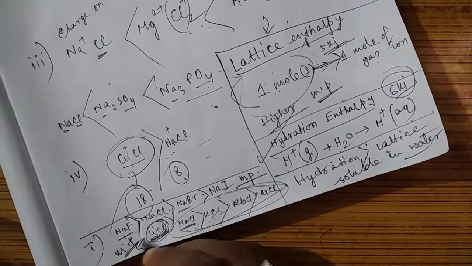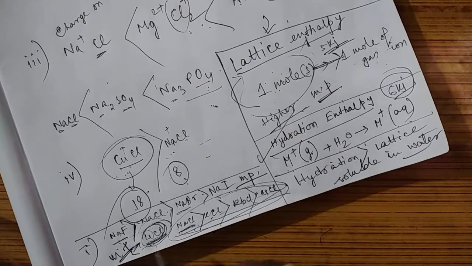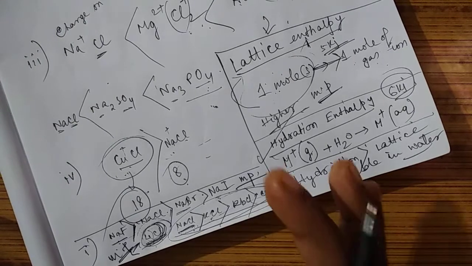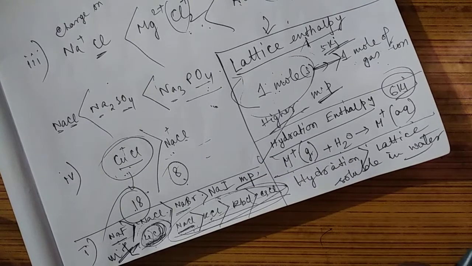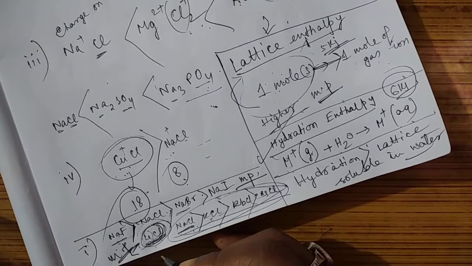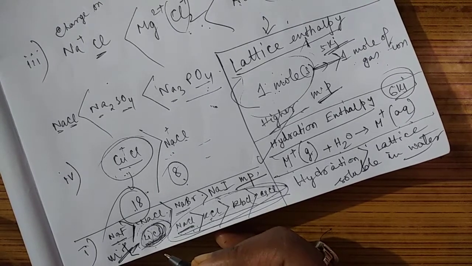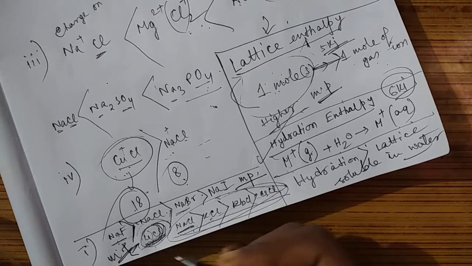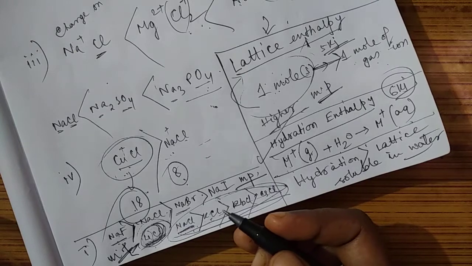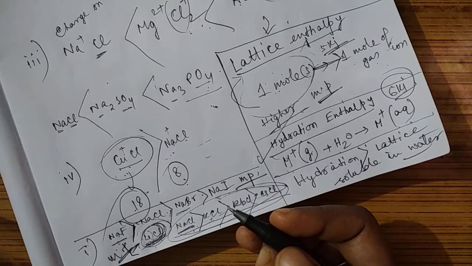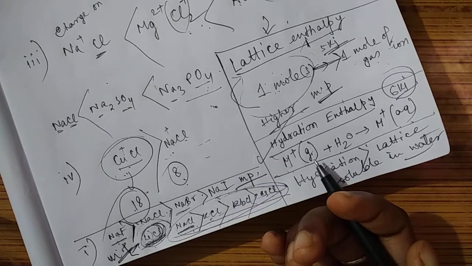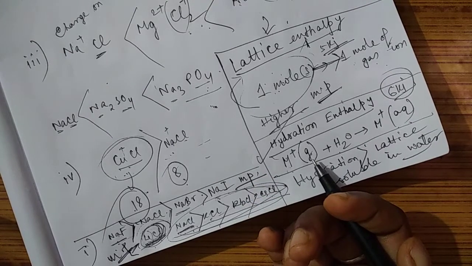So this question comes: although these trends are followed this way, why is lithium chloride not following this trend? Remember that the first element always shows some exceptional properties. Why? Because its size is very small, its ionization enthalpy is highest, its electronegativity is maximum, and it doesn't have any d orbital. These are the main reasons that the first element always shows some different characteristics or exceptional properties.